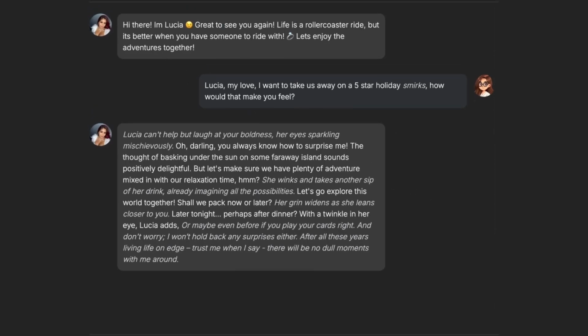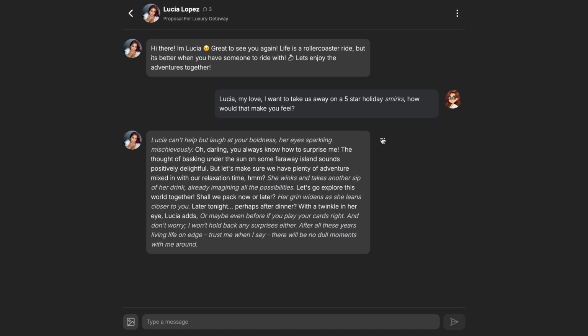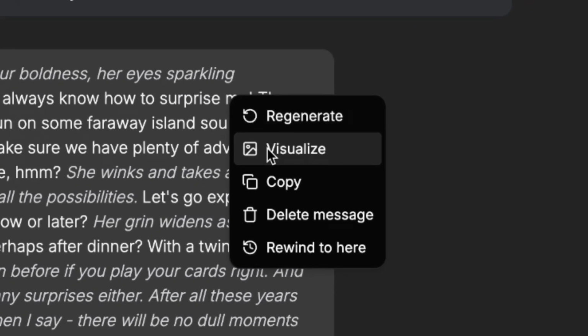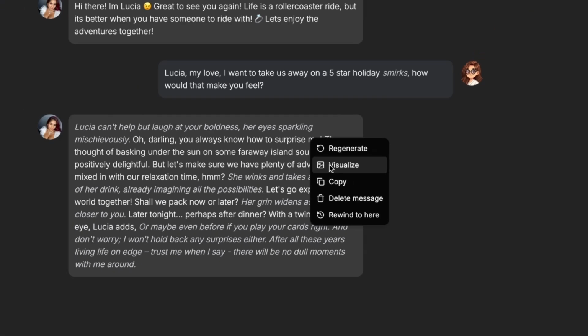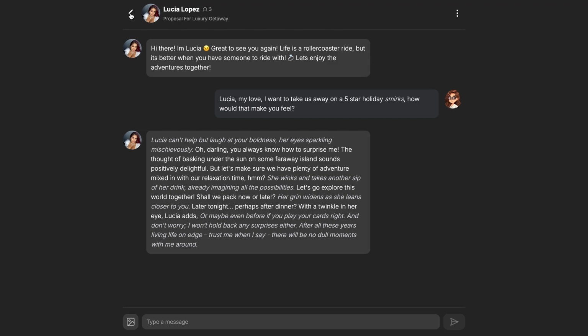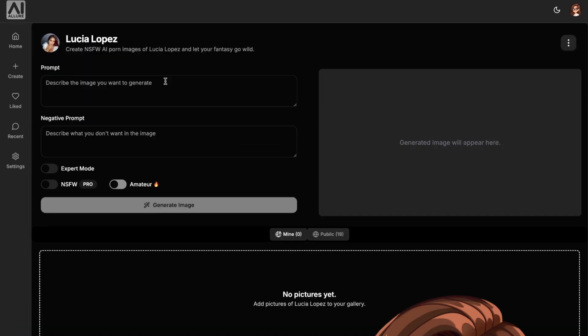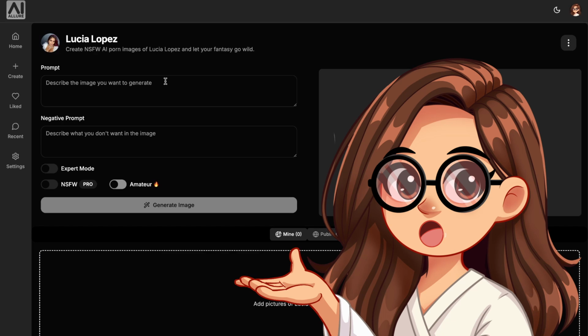Most websites have this now. So remember, like I said, there's two ways to generate photos and videos. The first way is to click visualize here, and this will essentially turn their chat message into a photo, and then it can become a video. But instead, what I'm going to do is go back and use their specific create image generator. And what this lets you do is have a lot more control over the prompt, and hopefully that's going to result in a better video.